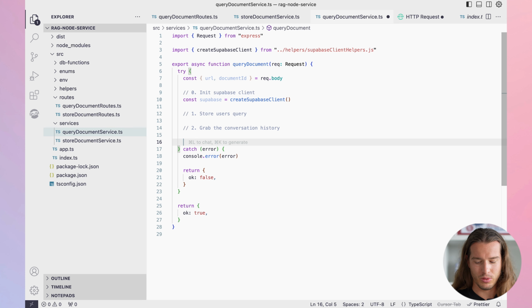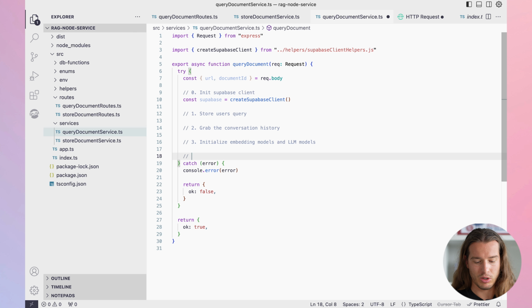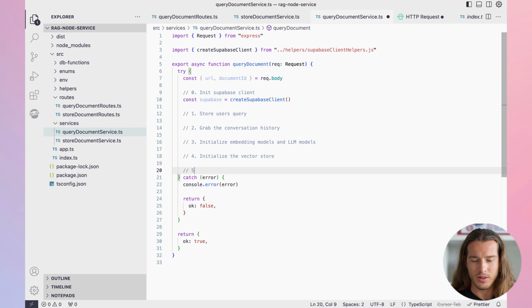Then we need to initialize embedding models and LLM models. Then we need to initialize the vector store. Again, the vector store where we will be grabbing documents from. Then we need to change the prompt based on the query and chat history.